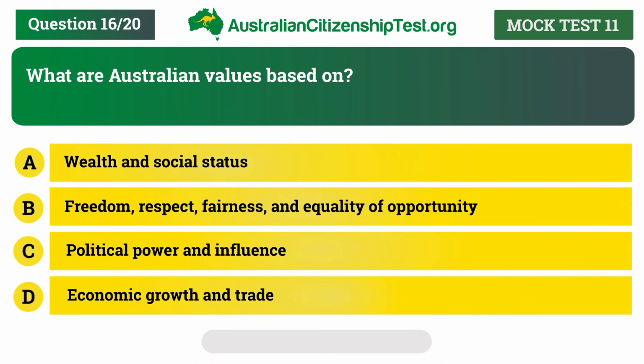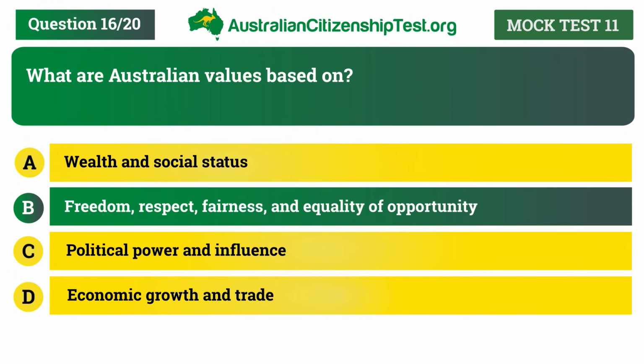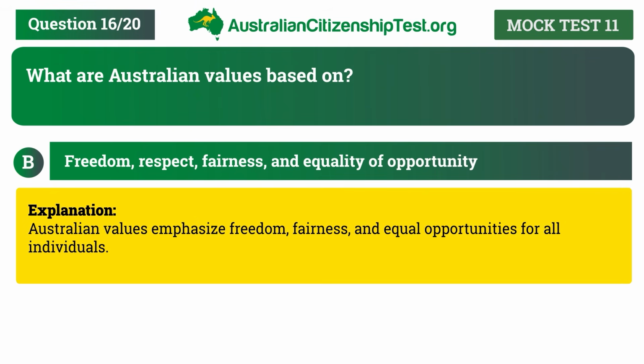The correct answer is B. Freedom, respect, fairness, and equality of opportunity. Explanation. Australian values emphasise freedom, fairness, and equal opportunities for all individuals.